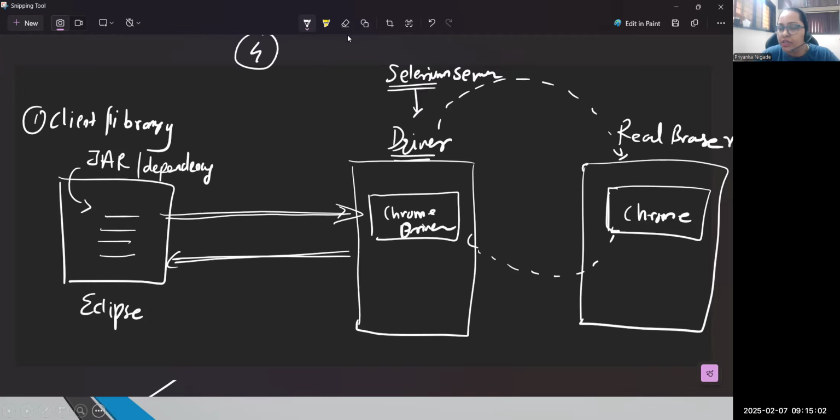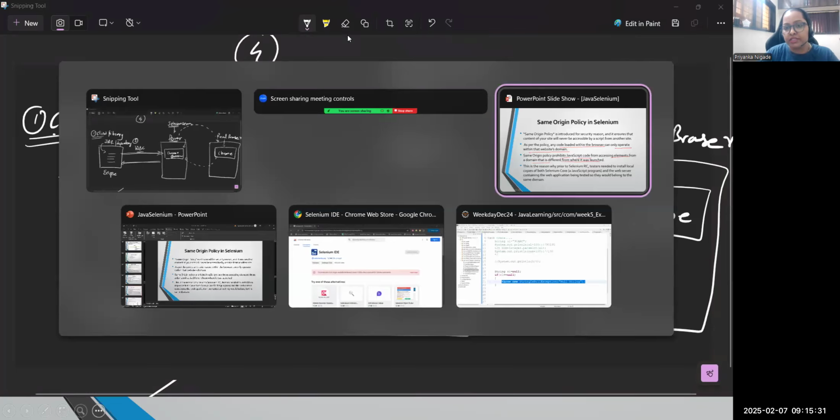So in the current architecture, the first component is the client library. The second component is the protocol, W3C, that we use for communication. So the client passes a request, and you get the response back. That is possible through W3C. Drivers are there; for every browser, drivers are provided. And this is the real browser. So these are the four components we have in the latest version of Selenium, which is Selenium 4. Clear? So this point I have discussed here.